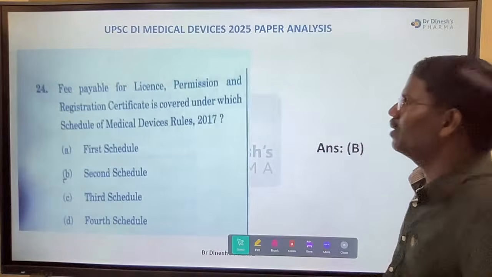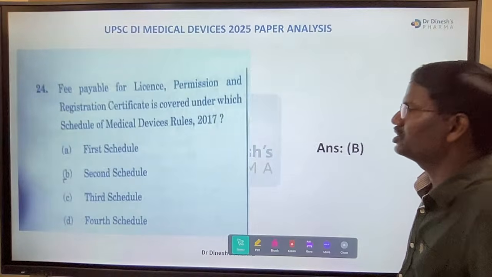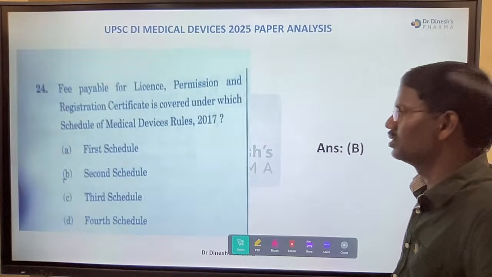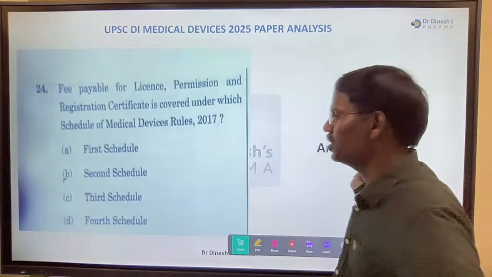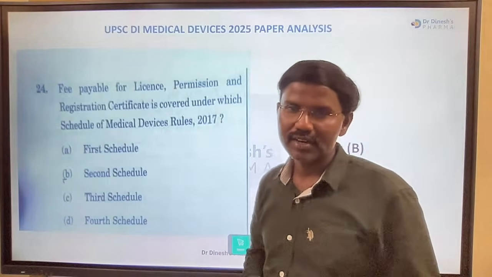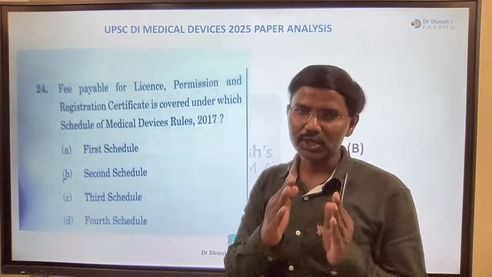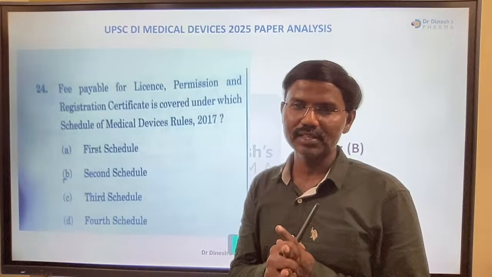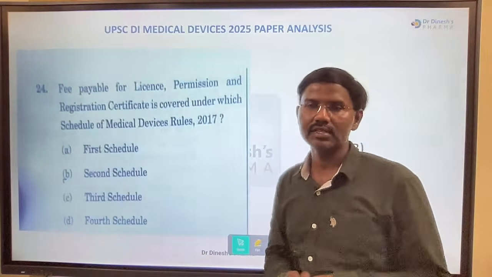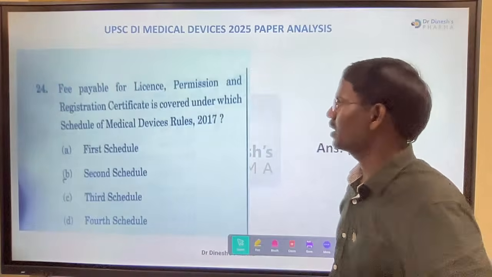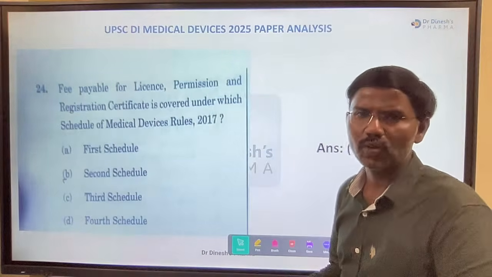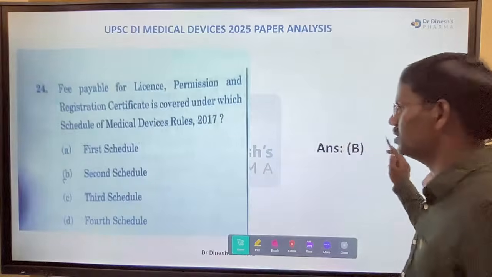The fee payable for license, permission, and registration certificate is covered under which schedule of medical device rules? First schedule, second schedule, third schedule, fourth schedule. The question number you must mention because schedules are changing, question is changing. Maybe the stream delay was there. Please mention the question number. So 24th question, the fee is given in the second schedule. That was the easy question, easy answer.